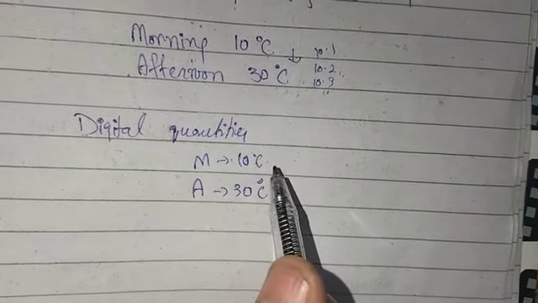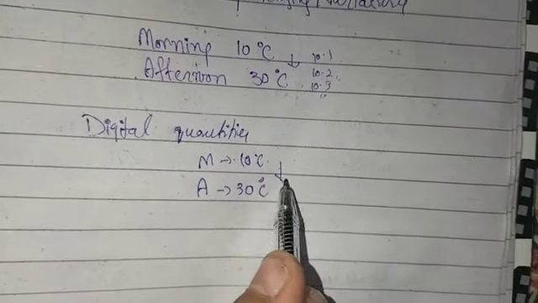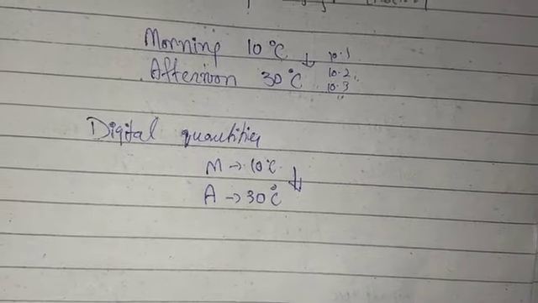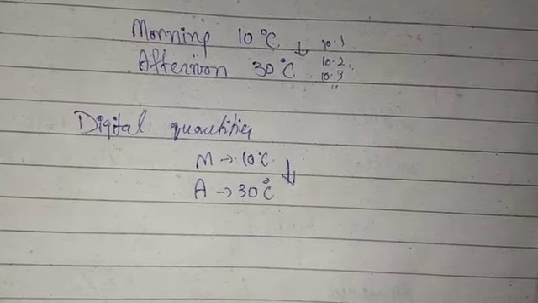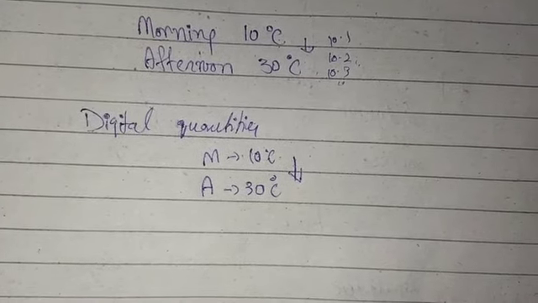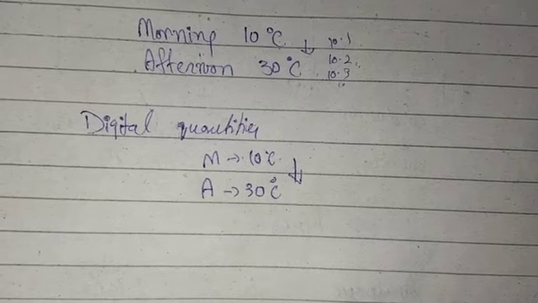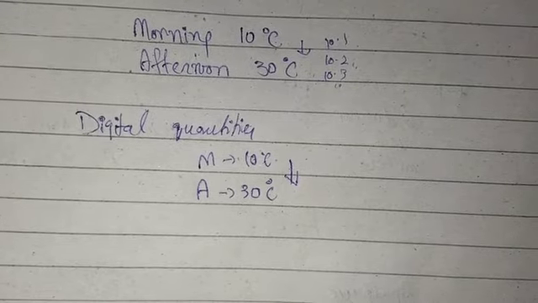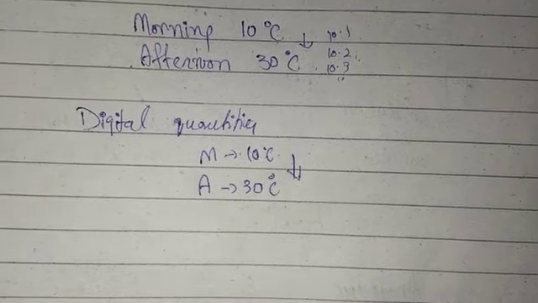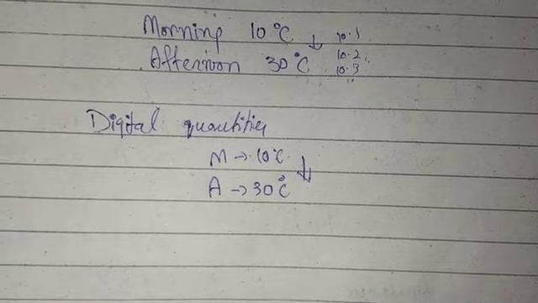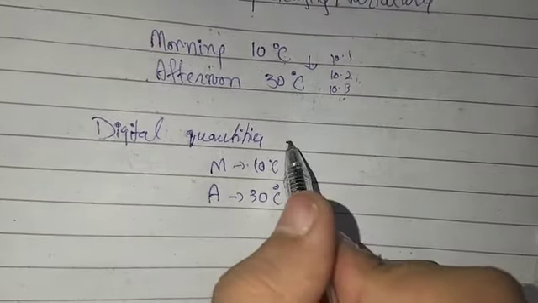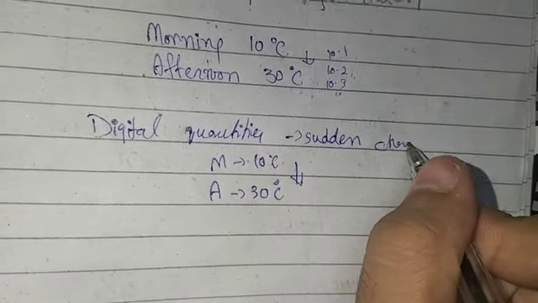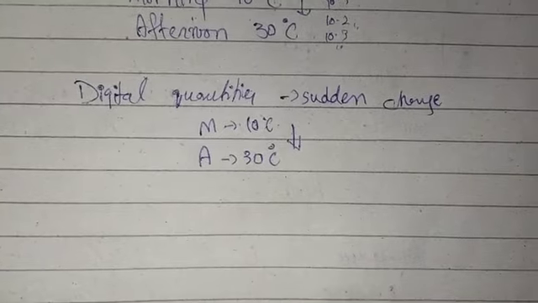When the temperature changes suddenly, we are skipping the mid values, meaning 10.1, 11, 12, 13, 14. We skip all these values, and this is called digital quantities. When we skip values and there is a sudden change in the values or signals, that is called digital quantities. Sudden change is digital quantities.